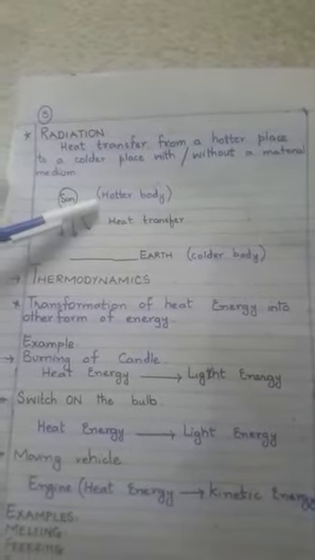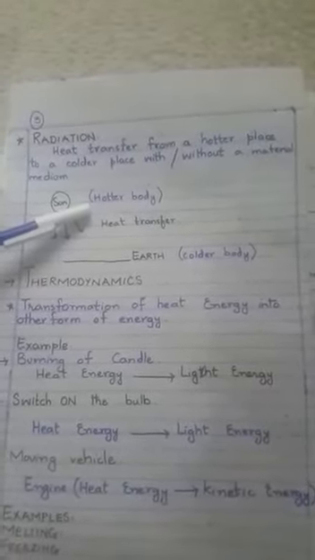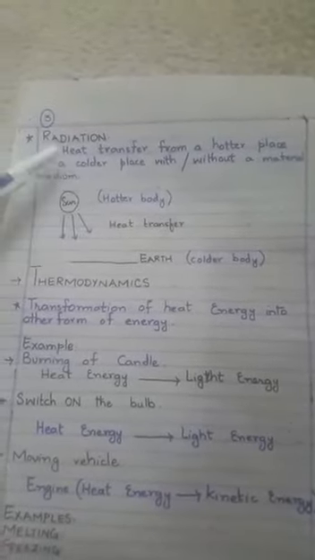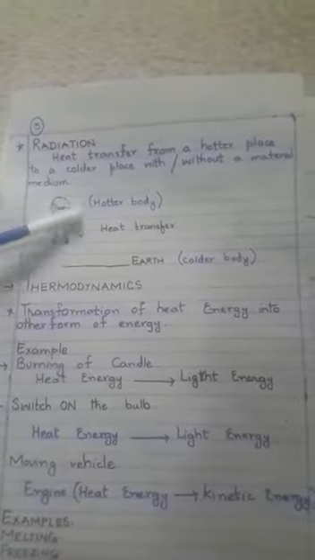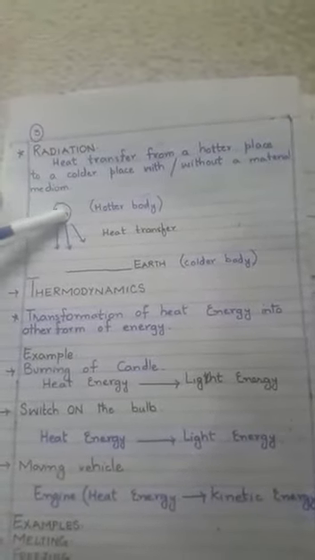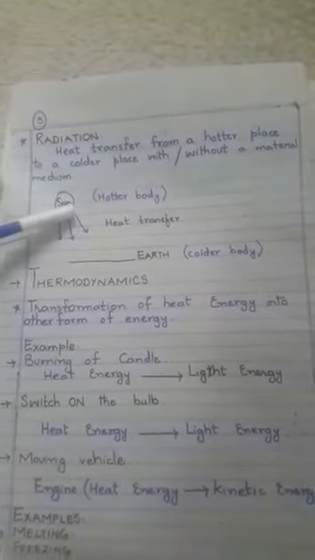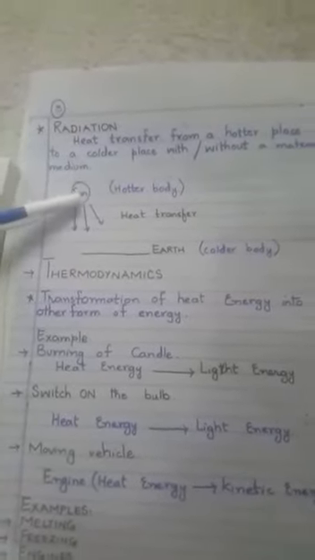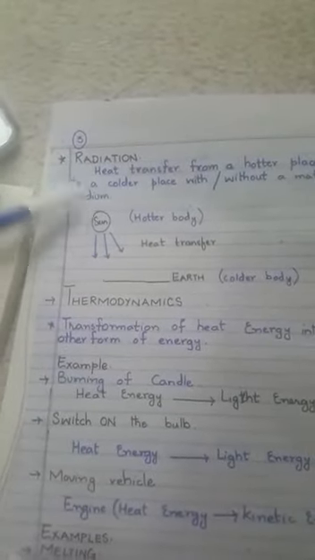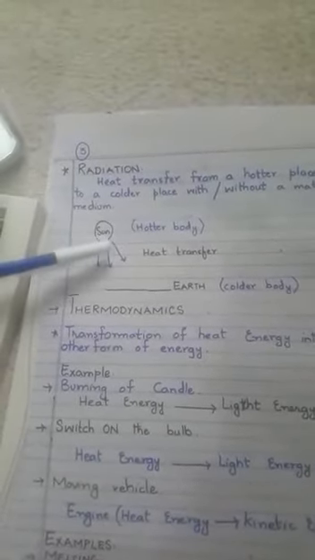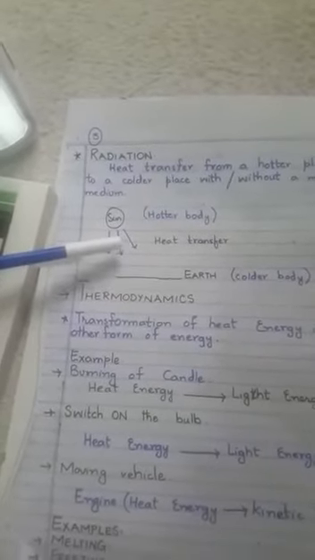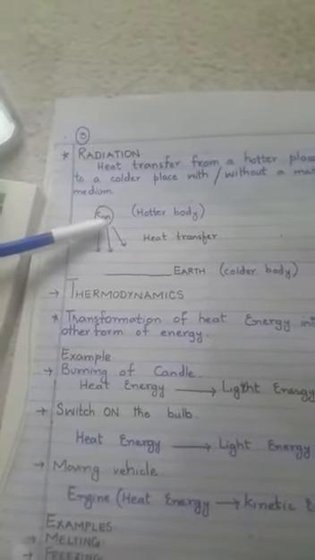Take the example of heat energy transfer from the sun. As we know, the sun is a hotter body and the earth is a colder body as compared to the sun. And we know very well that the sun emits a number of radiations. So when these radiations are emitted by the sun,